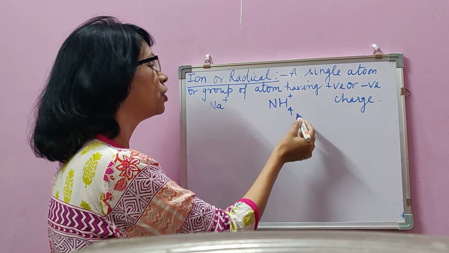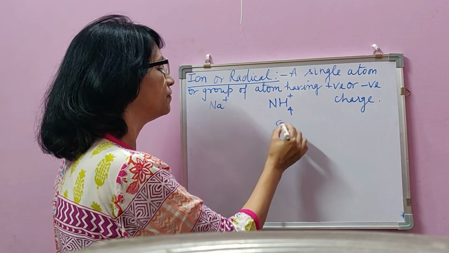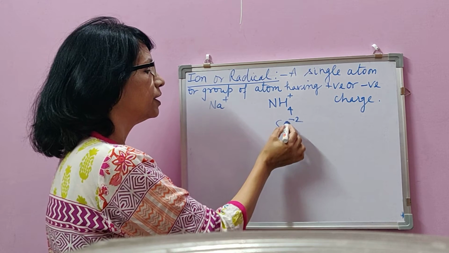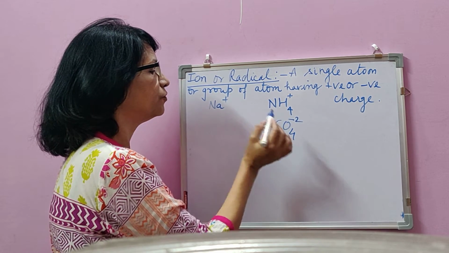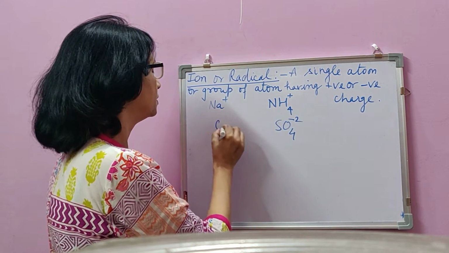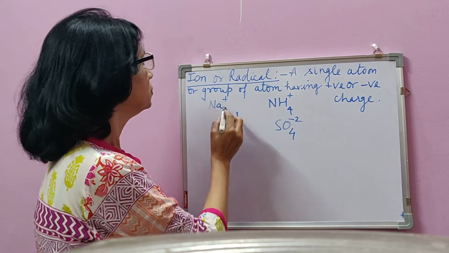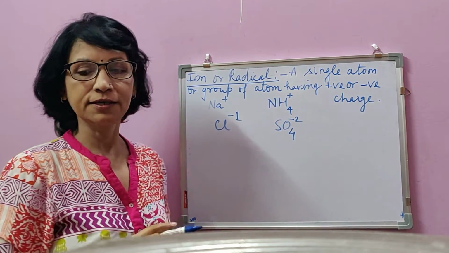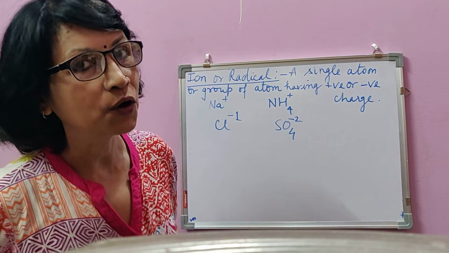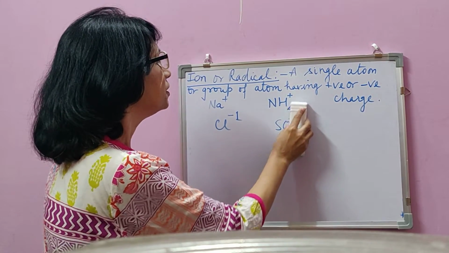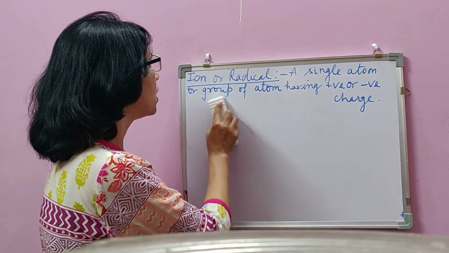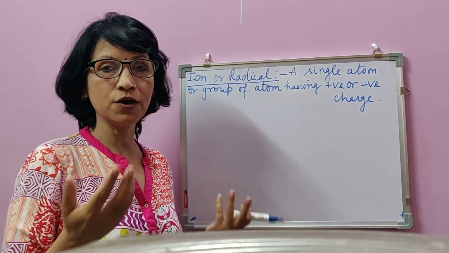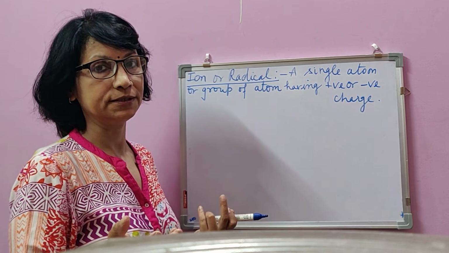It may be a polyatomic negative charge ion as well, like sulfate, SO4 2 minus. So here as well 5 atoms, 1 of sulfur, 4 of oxygen, or sometimes it may be a single atom like chloride ion. So a single atom or group of atoms having positive or negative charge is said to be ion or radical. Children, now the question comes: how are ions or radicals formed? They are formed by giving or taking of electrons by atoms.